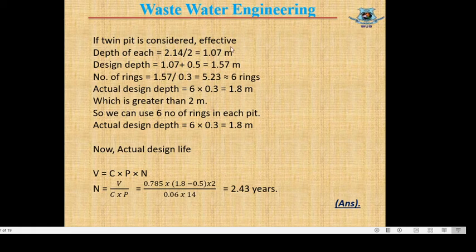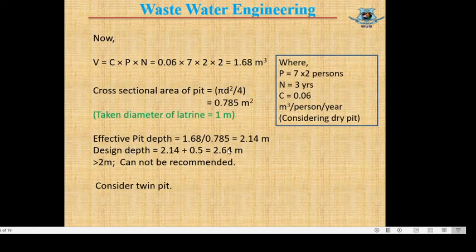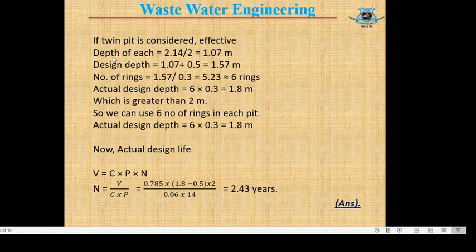If twin pit is considered, the effective depth of the pit will be divided into two. Effective depth of a single pit was 2.14 meters, and when we use the twin pit system, this depth will be divided into two parts. So depth of each pit equals 2.14 divided by 2, equals 1.07 meters. Design depth will be 1.07 plus 0.5, similar to above. This 0.5 is free space. So design depth or total depth equals 1.57 meters.